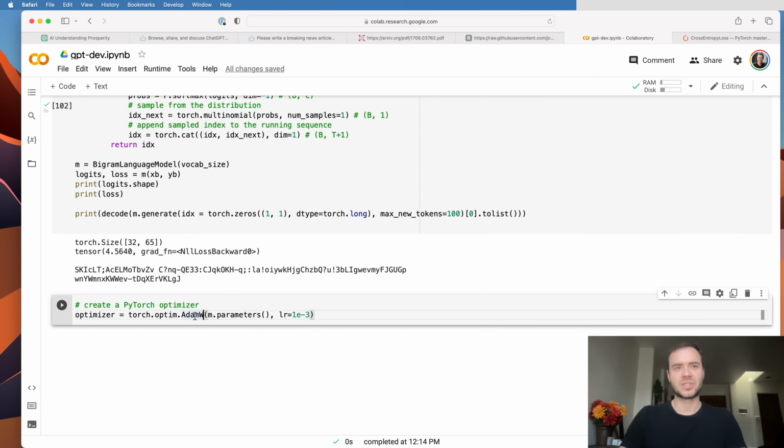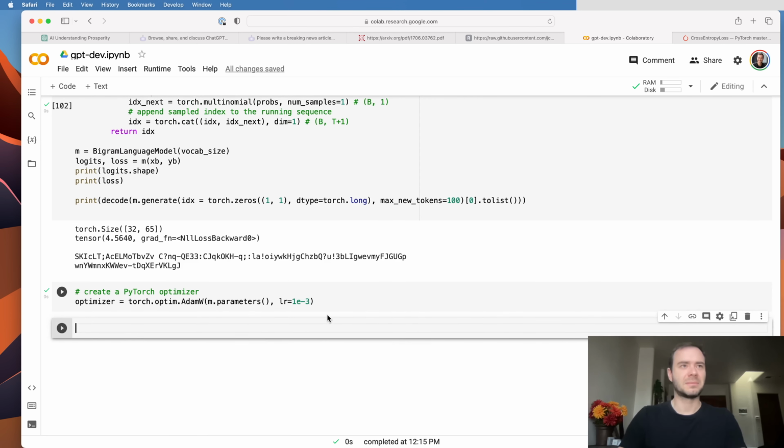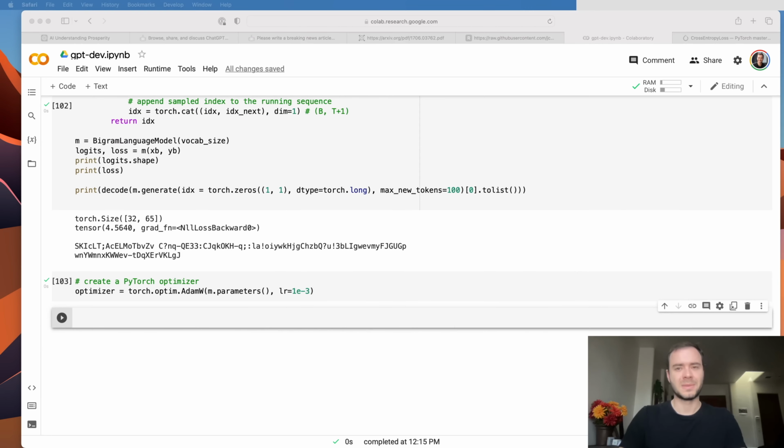But I want to use Adam, which is a much more advanced and popular optimizer, and it works extremely well. A typical good setting for the learning rate is roughly 3e-4, but for very, very small networks, like is the case here, you can get away with much higher learning rates, 1e-3 or even higher probably. But let me create the optimizer object, which will take the gradients and update the parameters using the gradients.